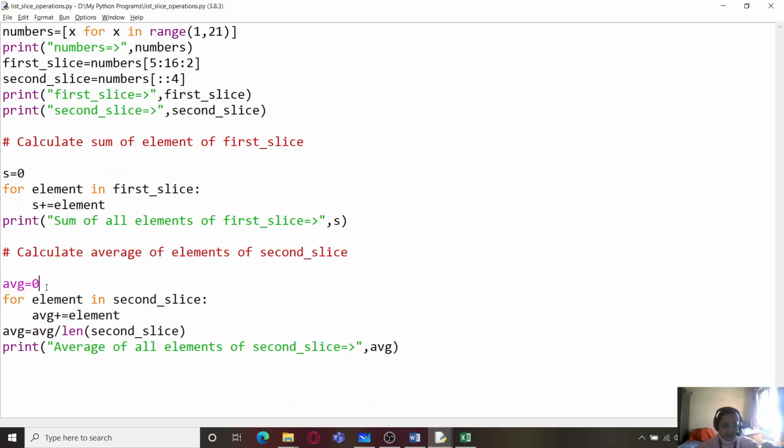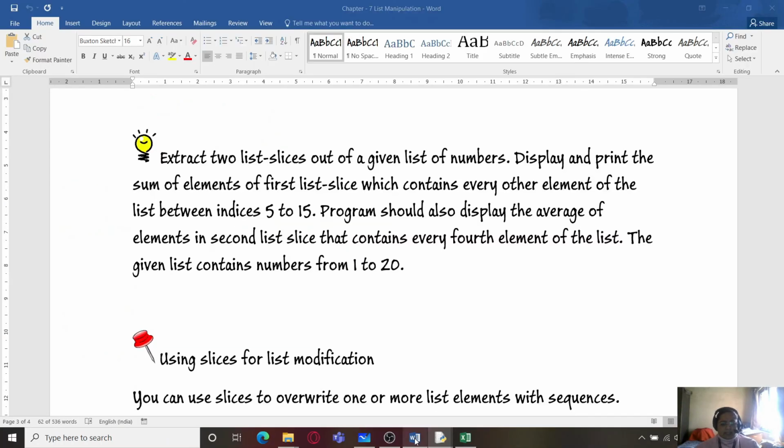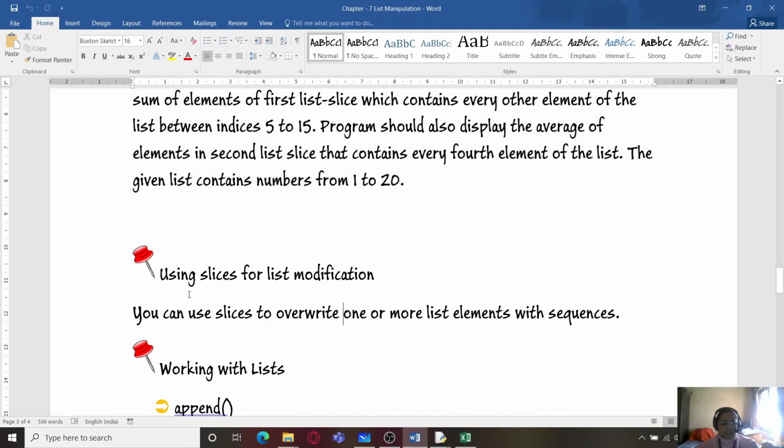So we first used average as a variable which will store the cumulative sum. It will act as an accumulator which will keep on accumulating the element sum, and then once the sum is calculated, we will be again using this for calculating the average by dividing it with the number of elements in the second slice. So this is it, and in the next class we will be studying using slices for list modification.